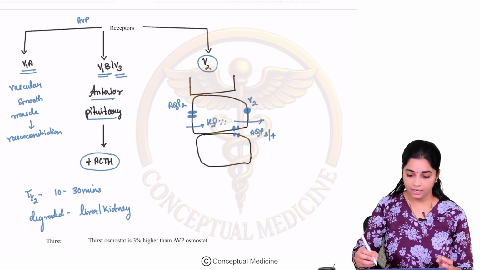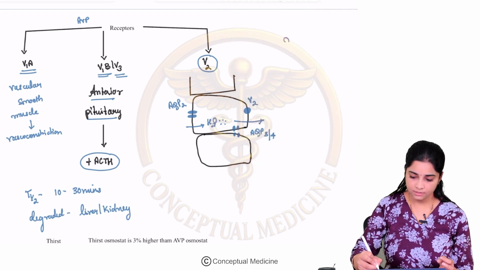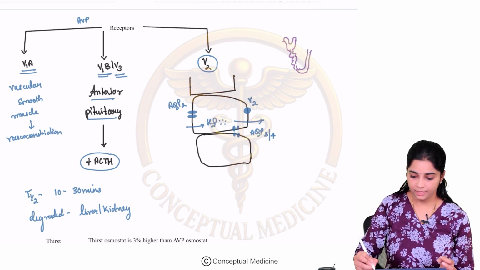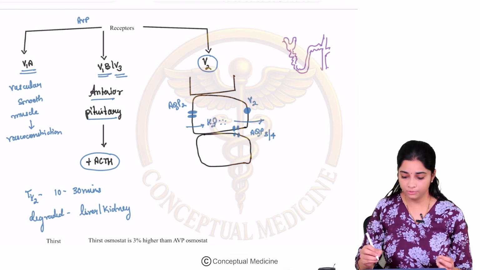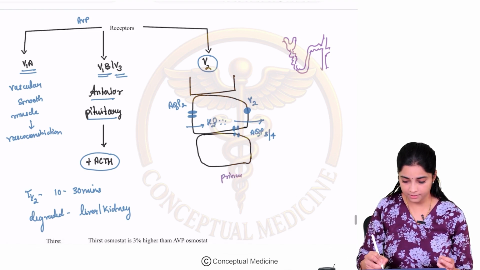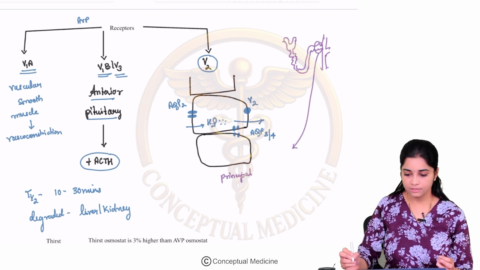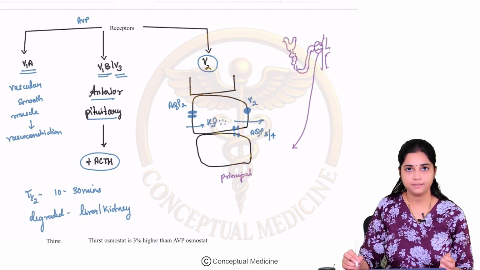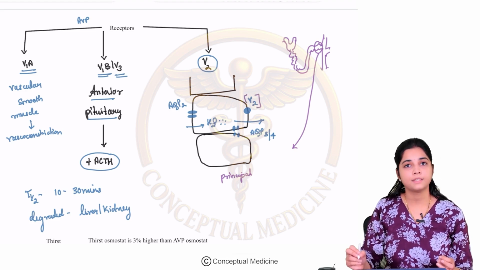Okay, so where are we looking at? So what is this diagram? Let us just understand. This is your kidney. So glomerulus, proximal convoluted tubule, then you have the loop of Henle, and your distal convoluted tubule and collecting duct. In your distal convoluted tubule, you have some cells which are called principal cells. This is where we are looking at. The V2 receptors are present here on your basolateral surface.